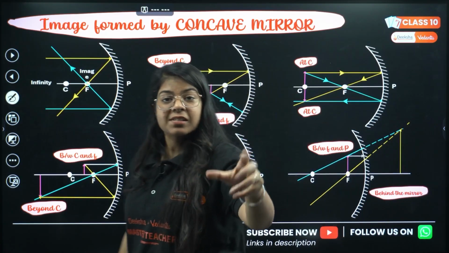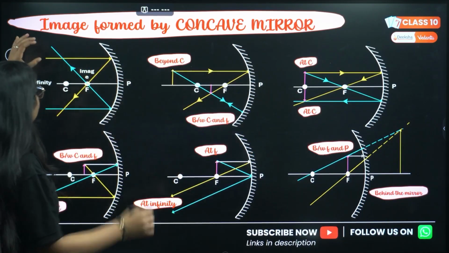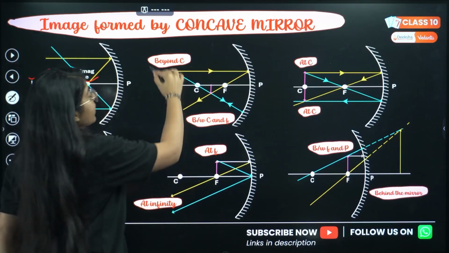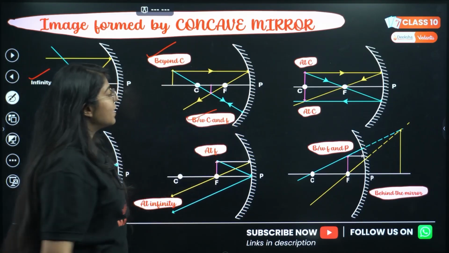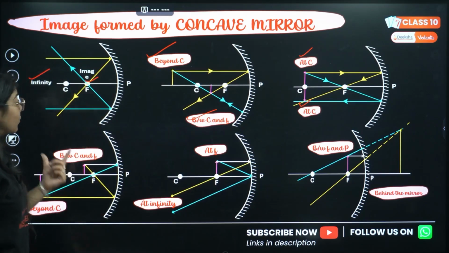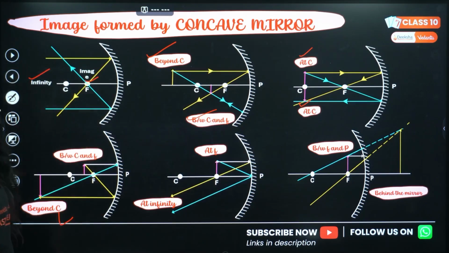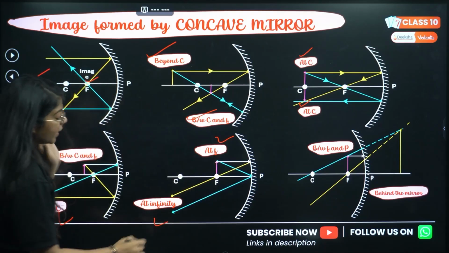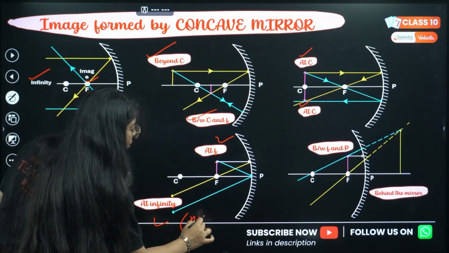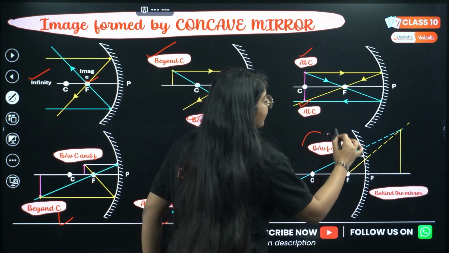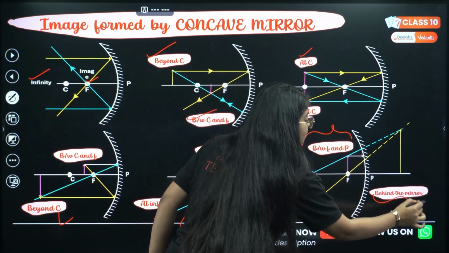We have 6 cases. When the object is at infinity, the image is formed at focus. Object beyond C, image between C and F. Object at C, image at C. Object between C and F, image beyond C. Then object at focus, the image at infinity, or you can say the image is not formed. Then object between F and P, and the image is behind the mirror.